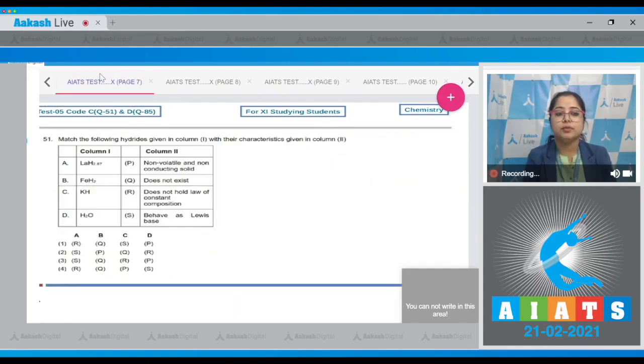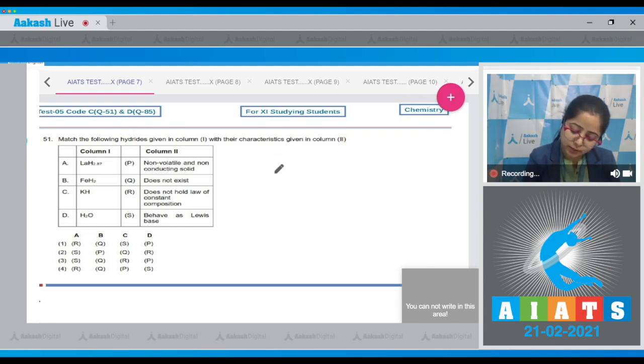Which is question number 51. Let's read it. Match the following hydrides given in column 1 with their characteristics given in column 2. Let's start this question, students. First, we are given with LaH2.87.